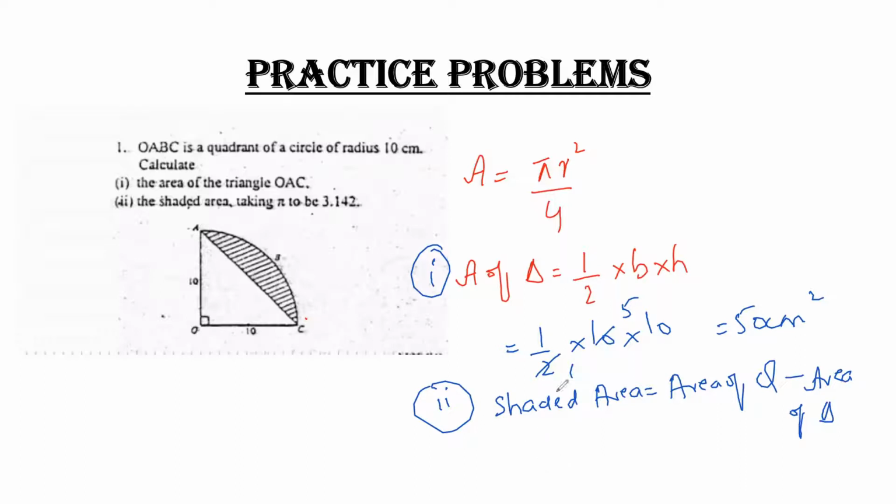So the formula for area of a quadrant is pi r square upon 4. The value of pi is 3.142, r is 10, and it is square. That means r square is 100 upon 4. 4 times 1 and 4, 25. Clear?